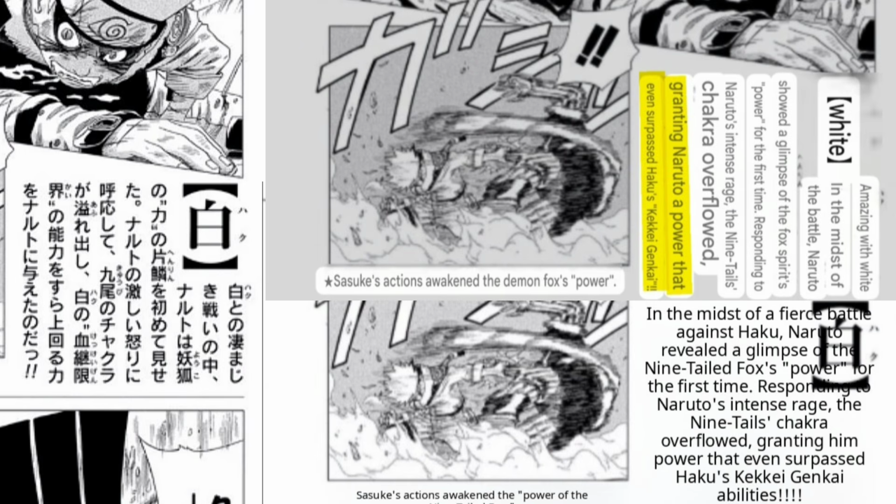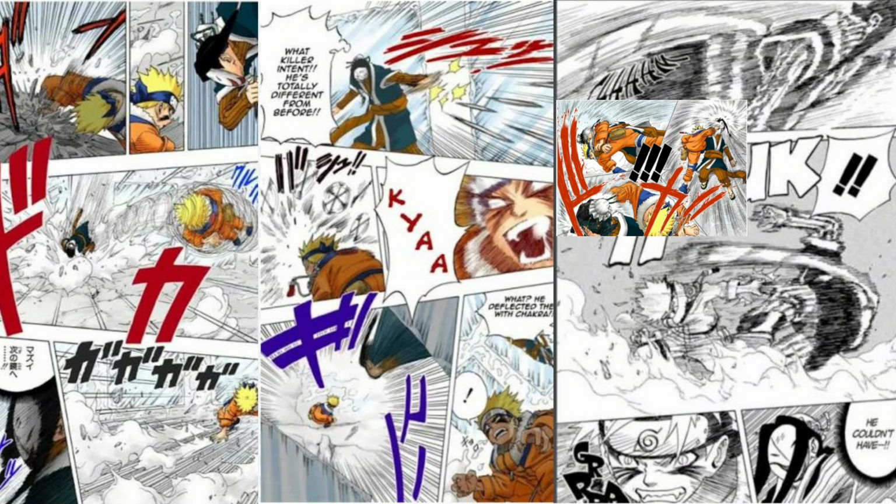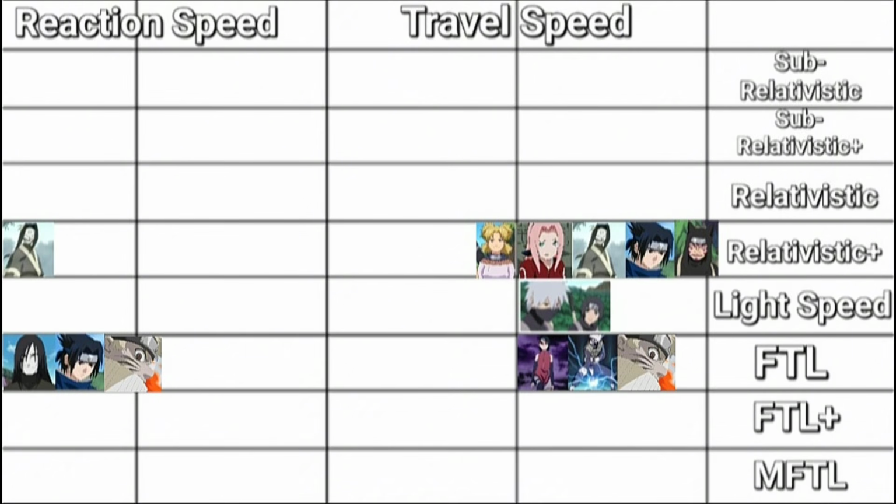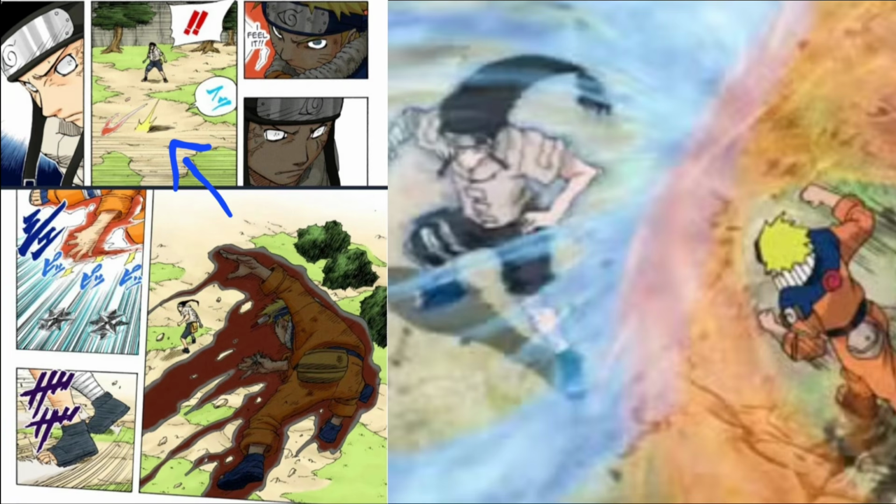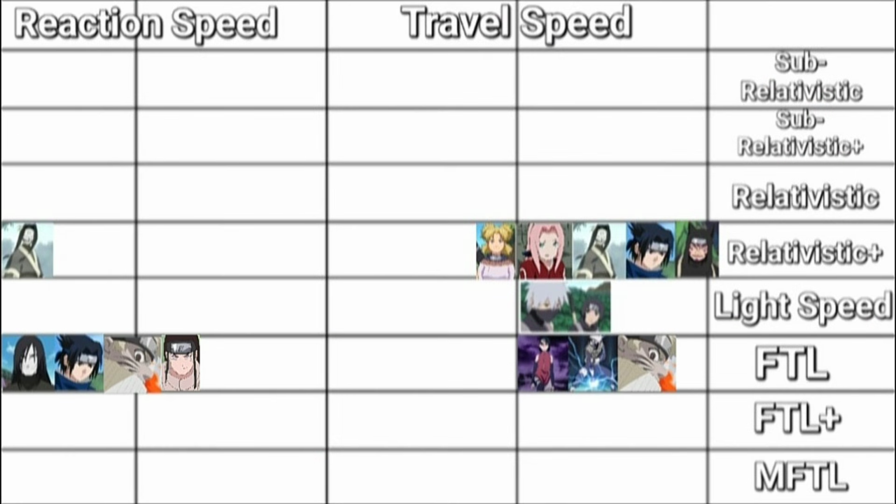Now, Zero Tails Kid Naruto was stated to surpass Haku's Kekkei Genkai. He was able to completely dodge and catch Haku when he is using the mirrors technique. This would scale Zero Tails Kid Naruto's travel and reaction speed to FTL. This is supported by a weaker version of Zero Tails Kid Naruto being able to speed blitz his own shadow, and on the way Niji was reacting to him, so I will put Niji on the board at FTL reaction speed.